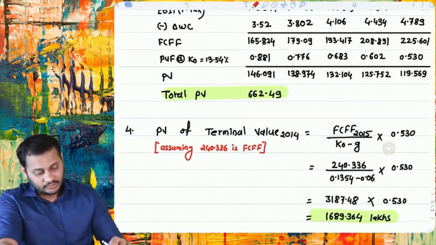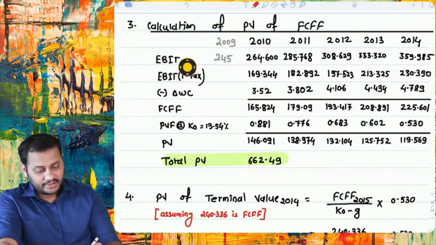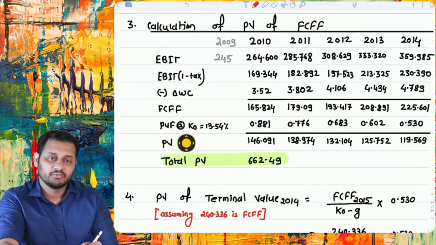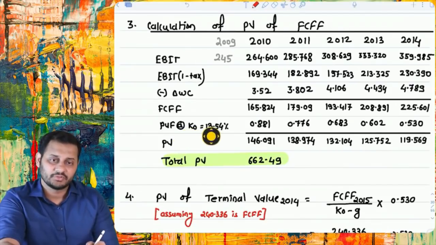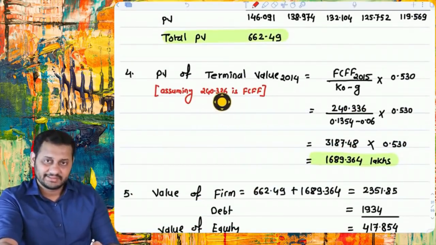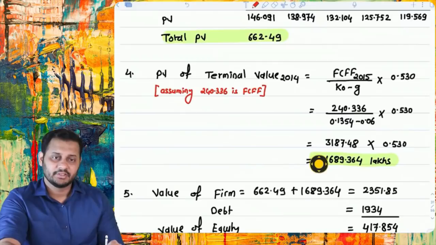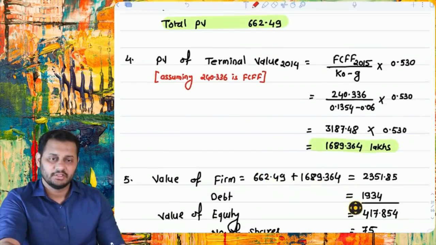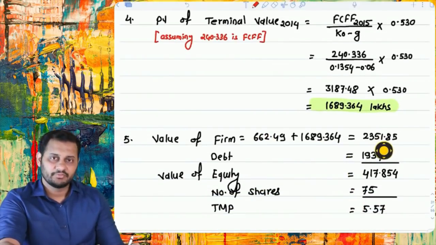Okay. Since you are discounting the free cash flows to firm, the cost at which you will be discounting should also be the cost of firm, that is cost of capital. Present value, total value for the first 5 years, and then the terminal value. Assuming that 240.336 now is FCFF, and based on that we calculated this 1689 as the terminal value, present value. So this is the first 5 years value, and this is the terminal value's present value, and the market value of the firm becomes 2351.85.